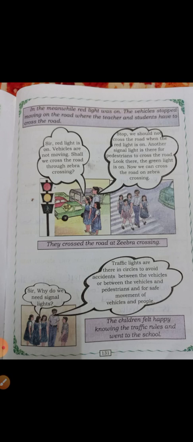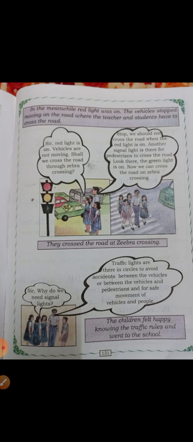They don't even mind anything. Because of traffic lights, they avoid accidents. Traffic lights are there in circles to avoid accidents between the vehicles, or between the vehicles and pedestrians, and also for the safe movement of vehicles and people.